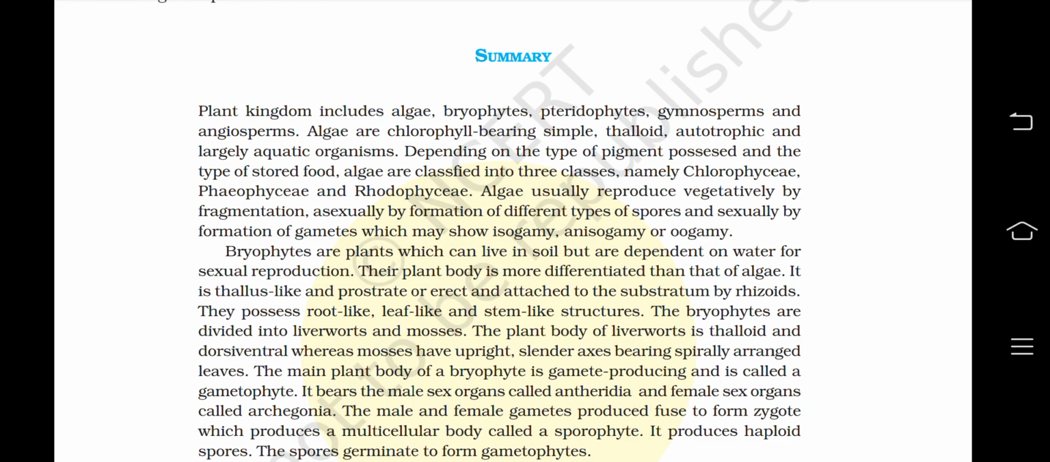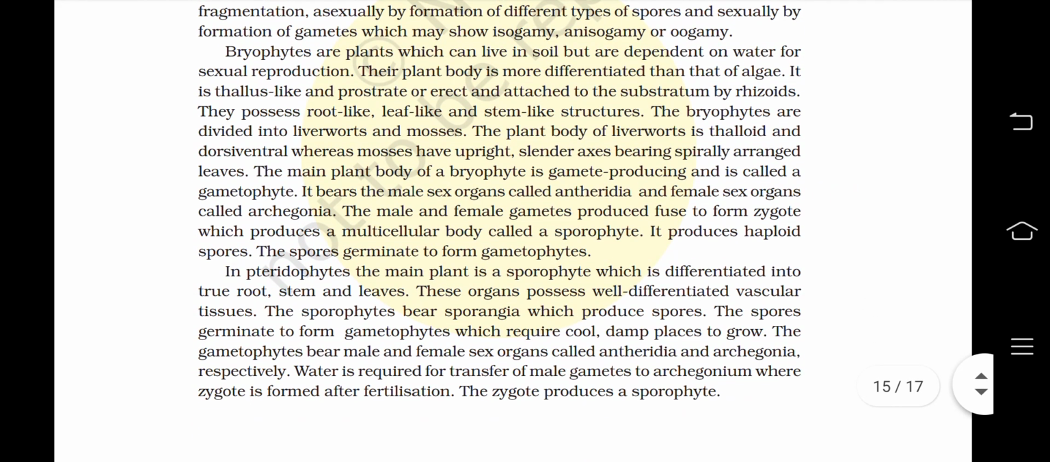The male and female gametes produced fuse to form a zygote, which produces a multicellular body called a sporophyte. It produces haploid spores. The spores germinate to form gametophytes. In pteridophytes, the main plant body is a sporophyte, which is differentiated into true root, stem, and leaves.